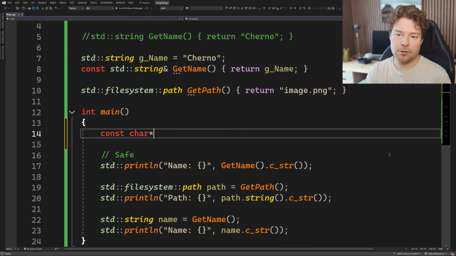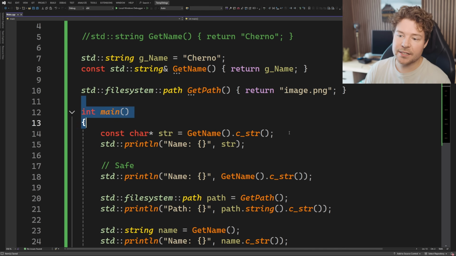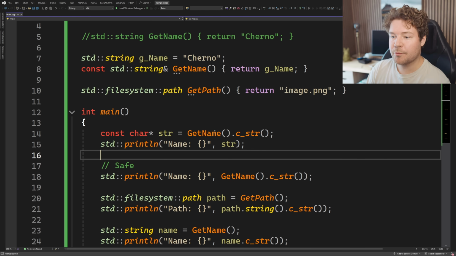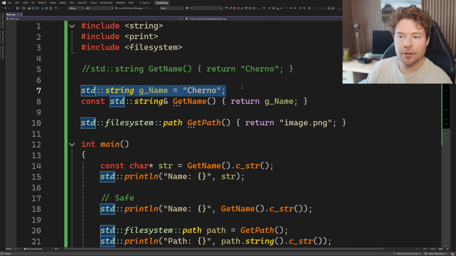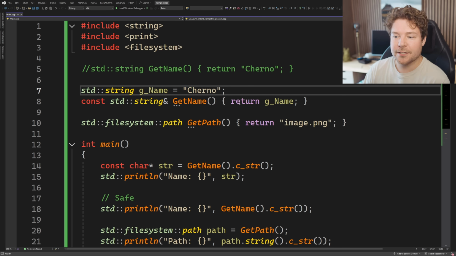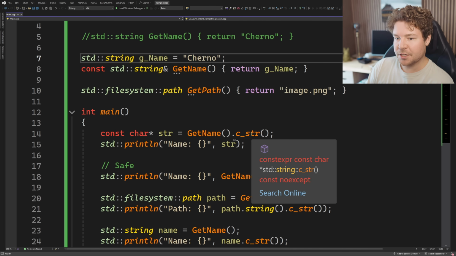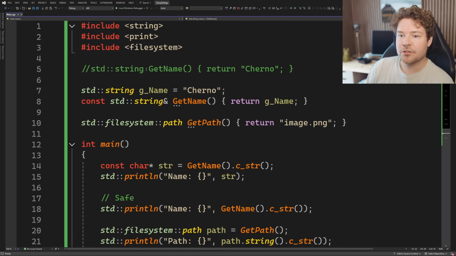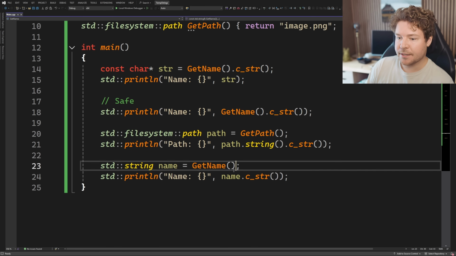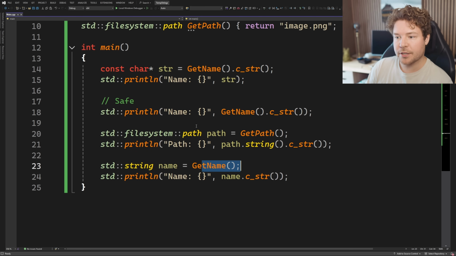Even in that example where I was just pulling out the string like this and then printing it. This is legit now, because getName returns a const reference of a string that is just global. So it's always present and it's never going to get deleted. Therefore this pointer will always be valid, not just within this line. The whole point of this was that it was constructing a new string that only existed within the line of code that it was used in.